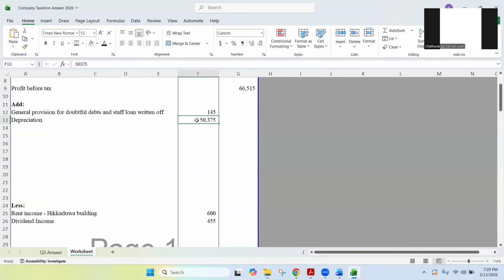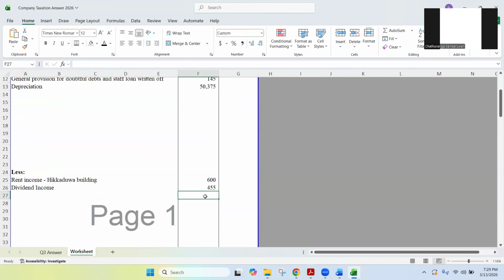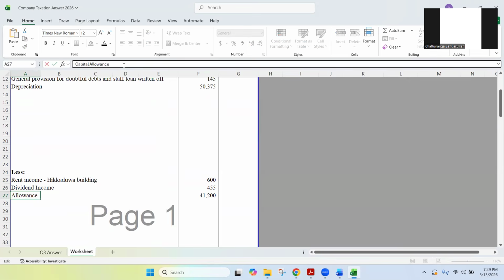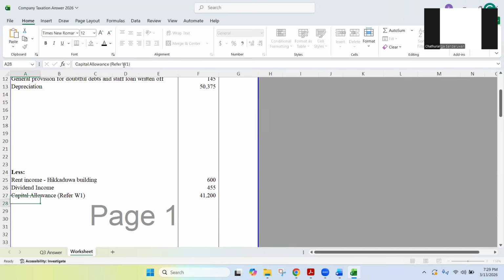So accounting depreciation we added back, and then we are going to deduct 41,200 as the capital allowance. Like this. So I hope you are clear with the capital allowance calculation. And since it is a working, I'm going to refer to the working. Always you can do this when you are writing answers in the exam as well. Refer working 1. Okay?